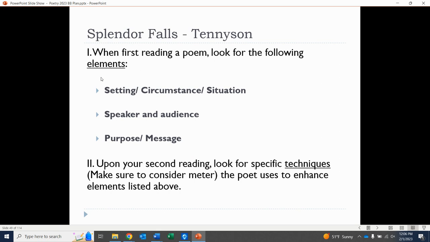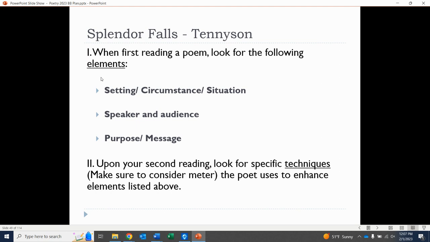Again, Splendor Falls and the next poem, Break, Break, Break, are a little bit more difficult. But let's do our two reads here of Splendor Falls first. So read through the poem. Try to figure out what the setting is. The setting is very critical to this. Where the speaker is. You also figure out what is the circumstance or situation that's going on. That tends to be the hardest thing to consider. You have to wait till you get to that third stanza to figure that out. Look at speaker and audience, and again, what's the purpose or message.